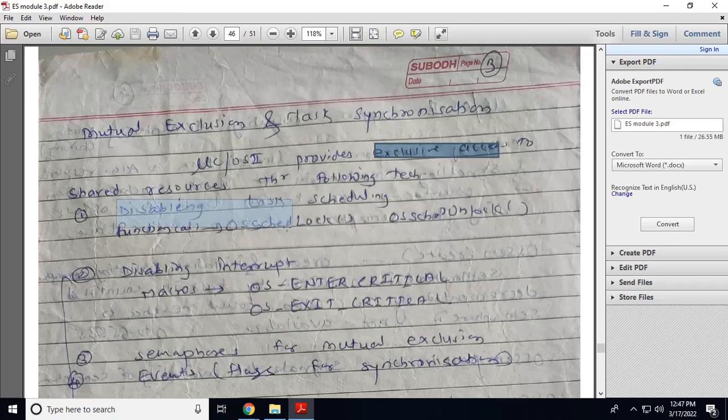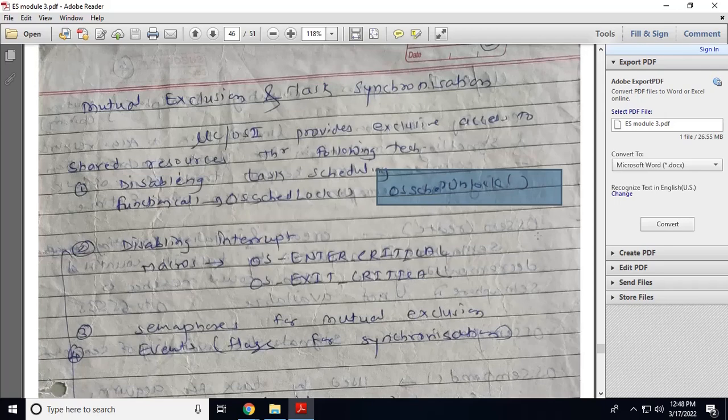One of the ways is disabling the task scheduling. We discuss this function, the OS scheduler lock. The scheduler is locked when you are going to access the shared resource, and when access is completed you can call the function OS scheduler unlock. These are the two functions to disable the scheduling.